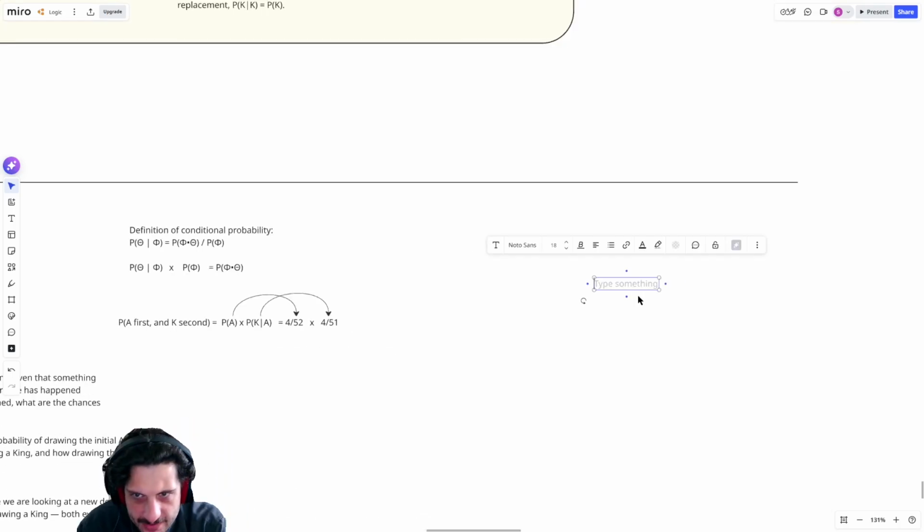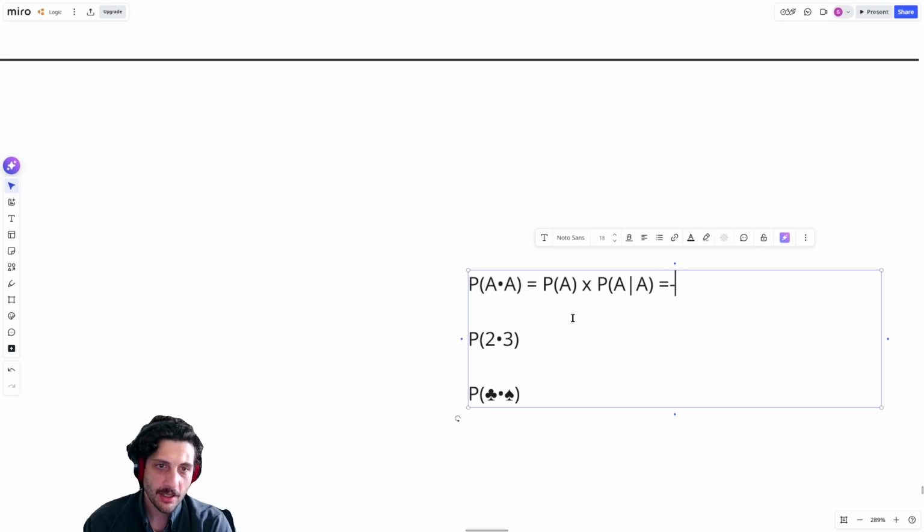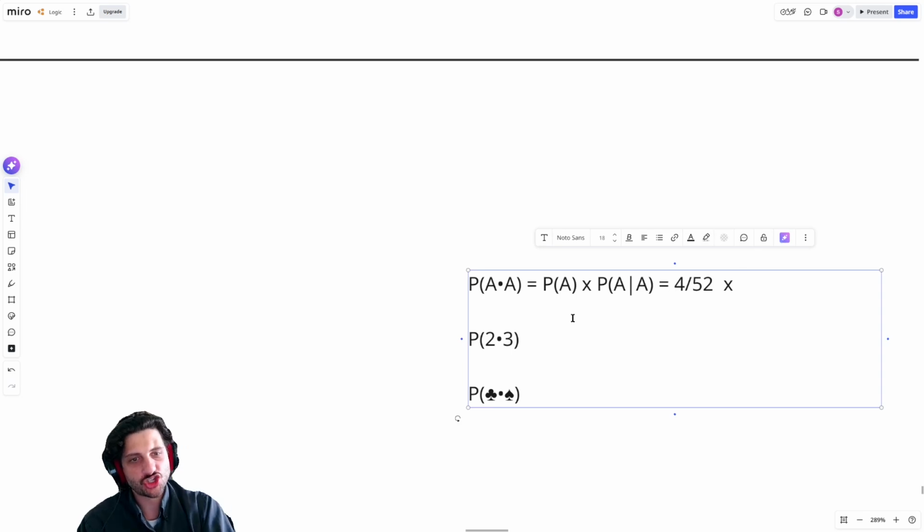So we can look at a number of examples. The probability of getting an ace and then another ace is going to be the probability of getting an ace times the probability of getting an ace, given that you just drew an ace, right? So I need to draw my first ace, and then I need to multiply that times the probability of drawing a second ace. So how did my probability space change for this second card? Well, I only have 3 aces in total now, and I only have 51 cards. And so this would be the probability of getting an ace twice.